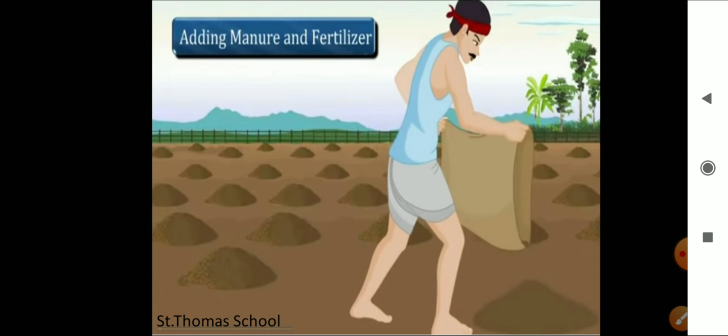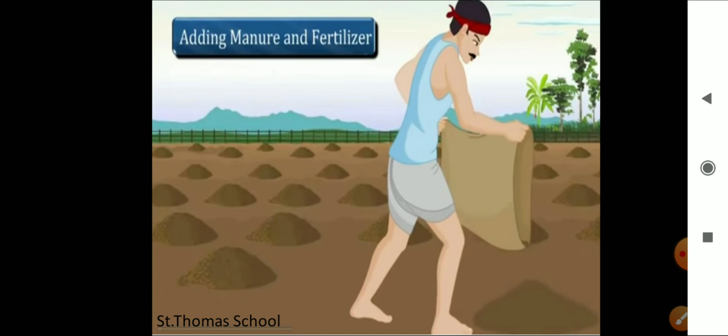The soil supplies mineral nutrients to the crop plants. These nutrients are essential for the growth of plants.